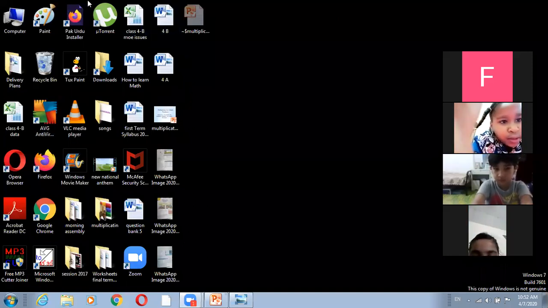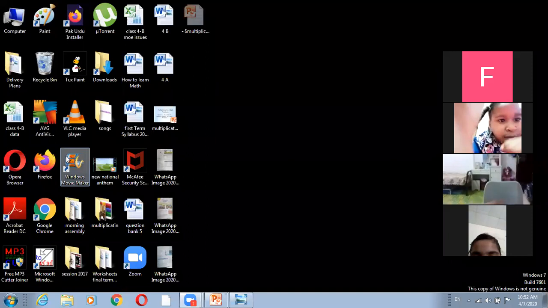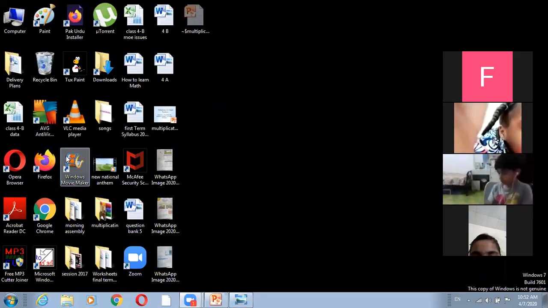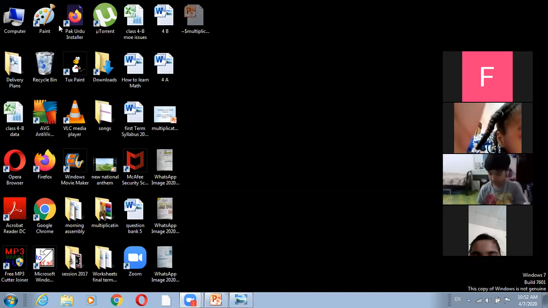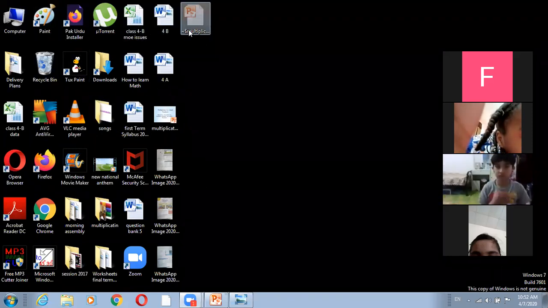So when we open our computer, this is the first screen we see, and this is called the desktop. The desktop contains small pictures. You can see there are so many small pictures, and all of them have a different name. You can see the names.